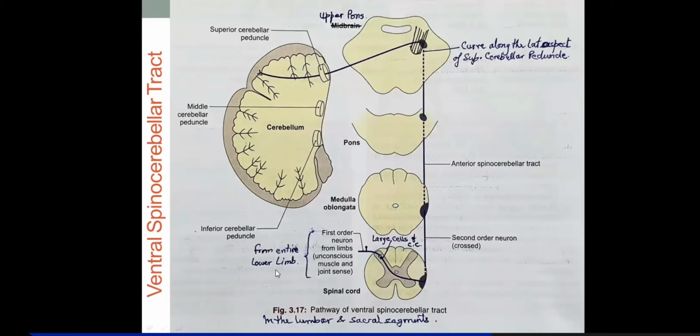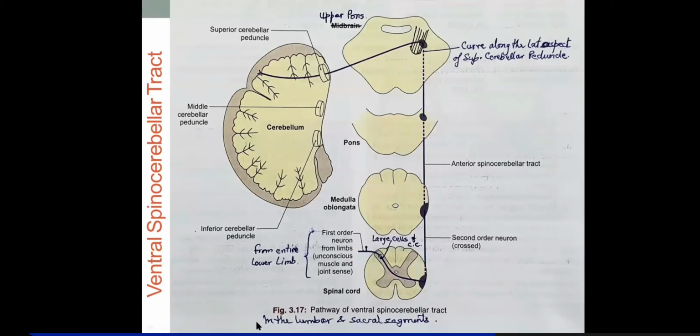In short, both the ventral and dorsal spinocerebellar tracts maintain your tone and joint stability while you're standing or walking, through the lower limb. I told you the dorsal tract starts from L3 and individual muscles of the lower limb send impulses in the dorsal spinocerebellar tract. Here the sensations are being carried from the entire lower limb. Okay?